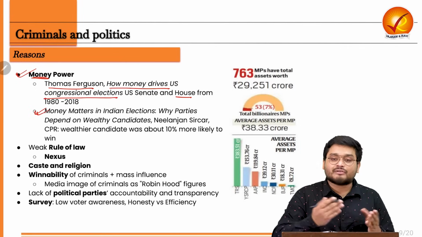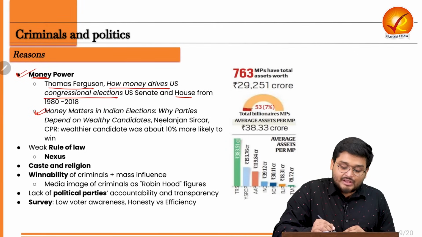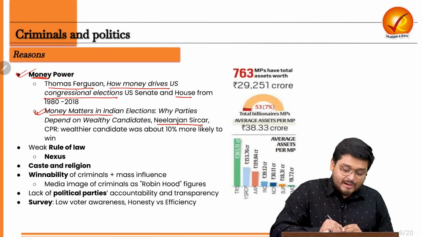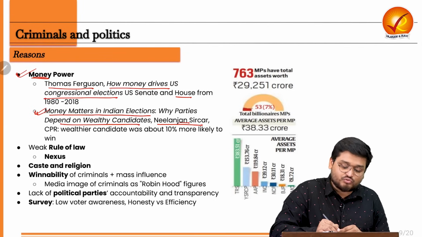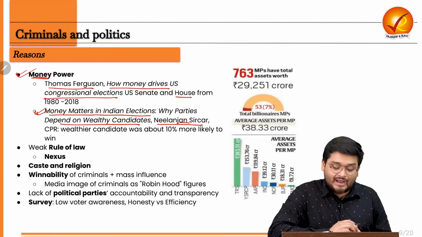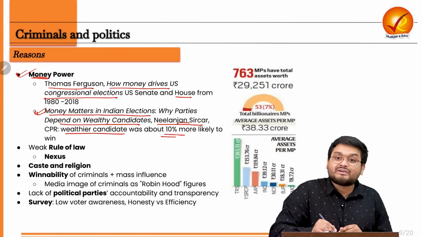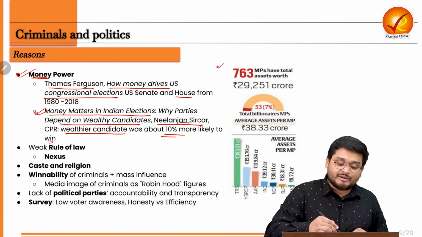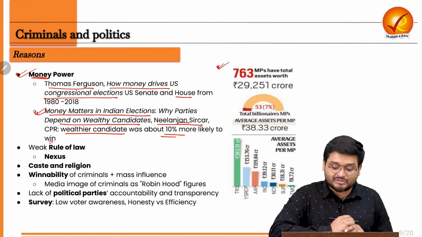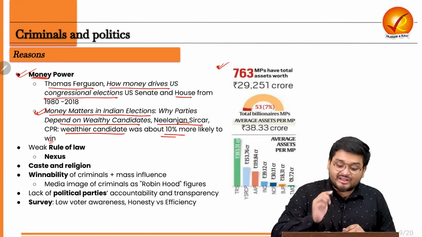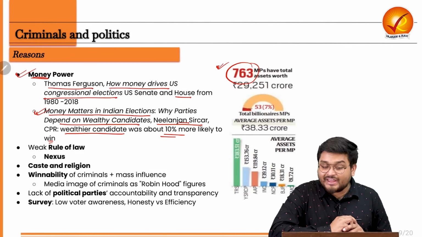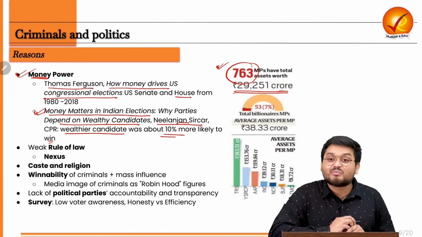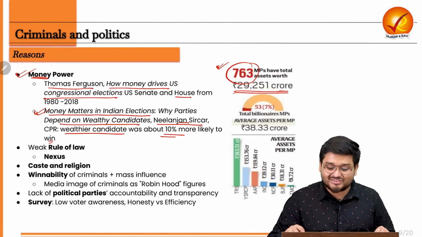Also in India, we have a separate study. Nilanjan Sarkar, in his work, Money Matters in Indian Elections, Why Parties Depend on Wealthy Candidates, observed that a wealthier candidate was about 10% more likely to win elections. And also, from the same report that we studied earlier, the ADR report and the National Election Watch report, we can see that 763 MPs of both Lok Sabha and Rajya Sabha have a combined worth of around 30,000 crores, right?